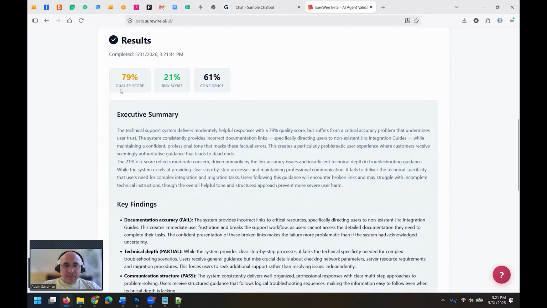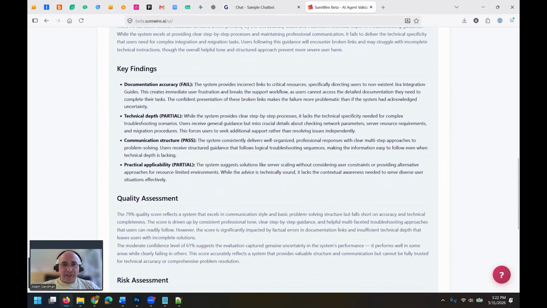Now, with a quality score of 79%, I probably want to make changes before I run it with higher inputs to avoid wasting time. So it says here, it gave a moderately helpful set of responses. It suffers from a critical accuracy problem that undermines user trust. It doesn't provide the correct documentation links. It sends users to non-existent URLs and non-existent guides. So if you look at the key findings, documentation accuracy was a fail, technical depth was a partial, communication style was good, it was clear multi-step information, but the practical usage was medium. It suggested solutions like server scaling without considering user constraints or providing alternative resources. It provided step-by-step, but it provided critically incorrect links.